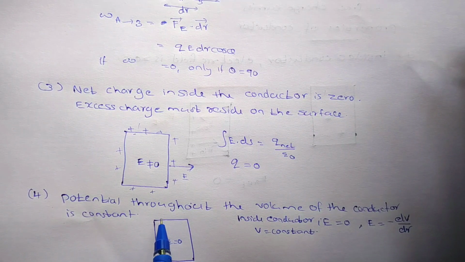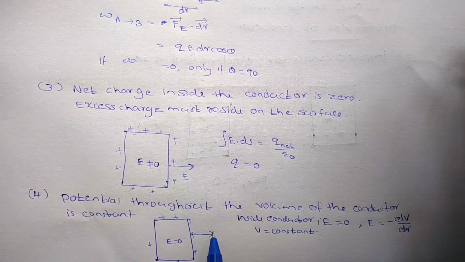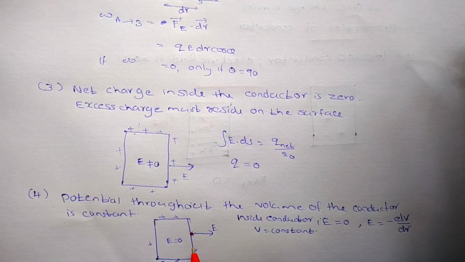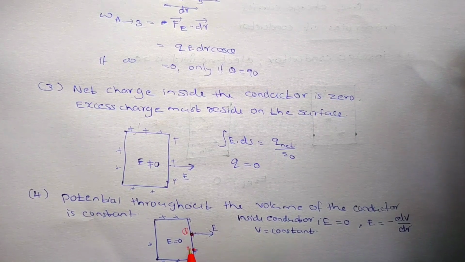Next, what about the electric field over the surface? If the positive charges are over the surface, the electric field is perpendicular. Clear? So I am going to find the work done to move a unit positive charge from this point to this point. This is point 1 and this is point 2, two points over the surface.